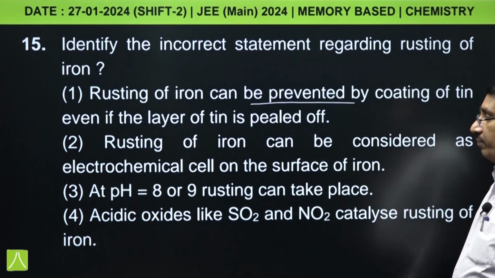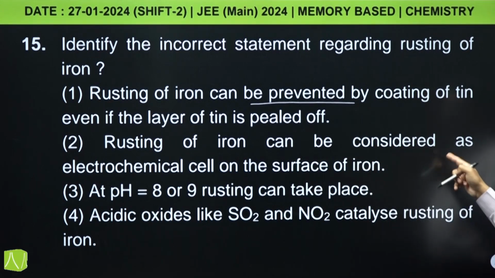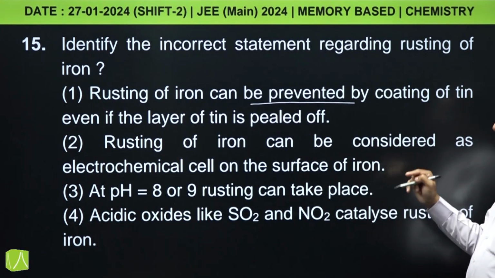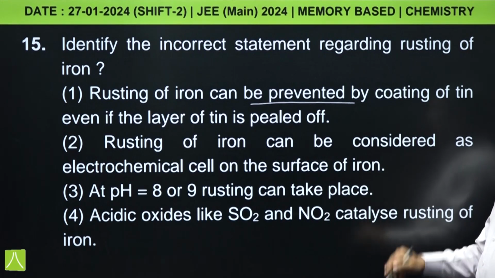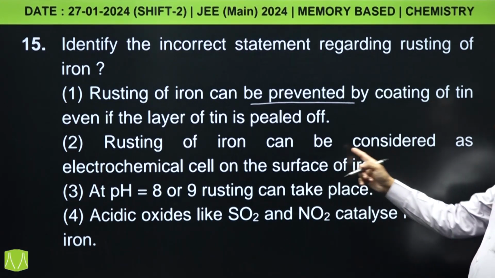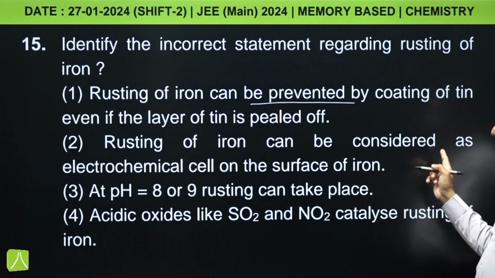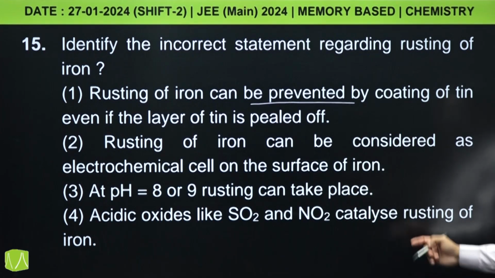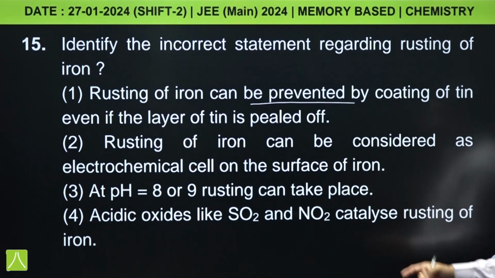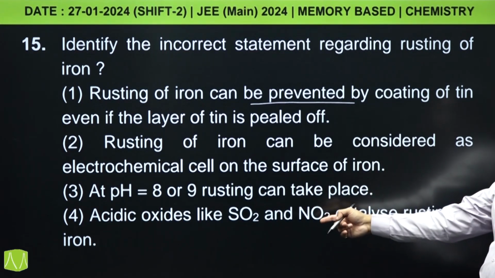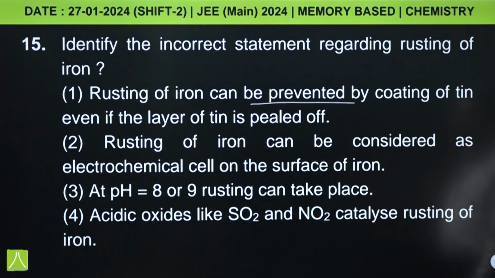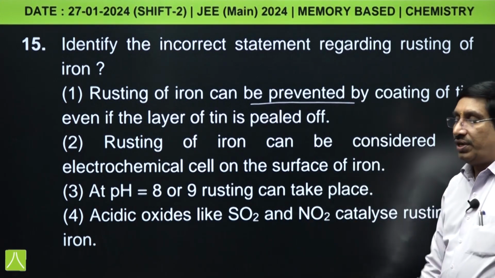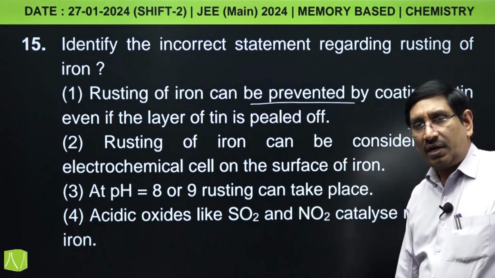So it cannot be correct. Next, rusting of iron can be considered as an electrochemical cell on the surface of iron. Yes, there will be electrochemical cell formation and it is considered as the electrochemical cell reaction. Next, third option, at pH 8 or 9 rusting can take place. Yes, definitely can take place. Up to pH 10 it can take place. Acidic oxides like SO2 and NO2 catalyze the rusting of iron. Yes, definitely can catalyze this rusting of iron. So only the first statement is incorrect and remaining three statements are correct.